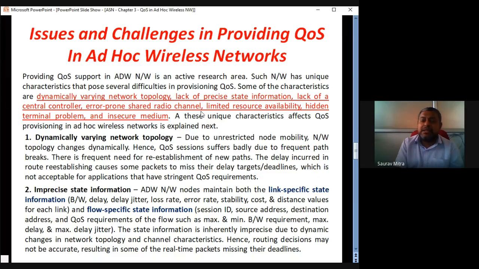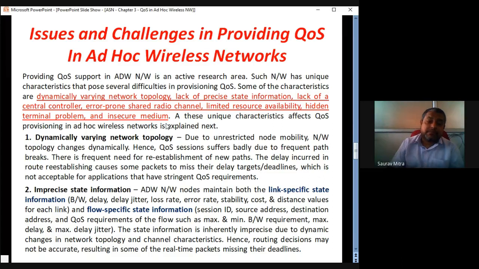Error prone shared radio channel. In the radio channel, it can be bridged. Security is an issue. There may be a connectivity issue for the radio channel. Then also we should be able to provide QoS. Limited resource availability: there are mainly two resources, less bandwidth and less energy, less battery power in every node. There also we should be able to give QoS. Hidden terminal problem and insecure medium.